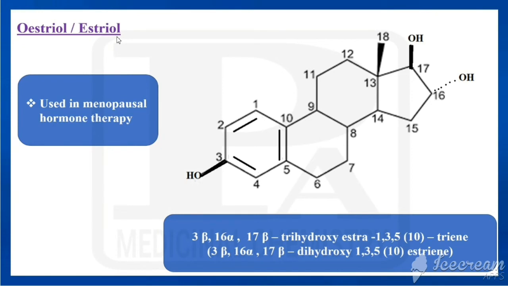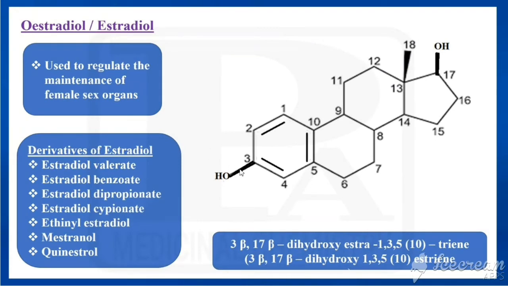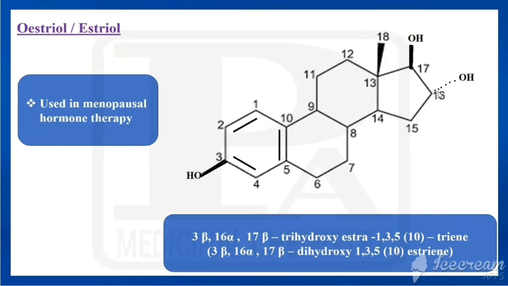Next drug is called estriol. So it is ending with triol now, so that should have 3 hydroxy groups. One at third, another at 17th, and the last at 16th. Already we have seen estradiol, that is having 2 hydroxy groups, one at third and another at 17th. For estriol, it is having an additional hydroxy group in 16th position.